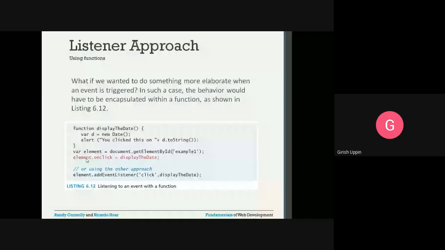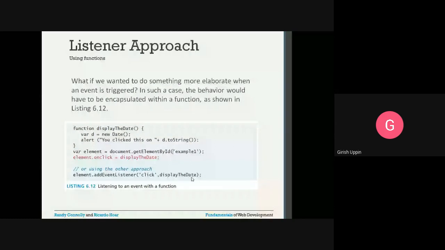After calling this function, the current timestamp is created, and that will be shown as a pop-up window. So this is one way to do it, or the other approach is you can use addEventListener: element.addEventListener, click, and this is the event and this is the name of the function.